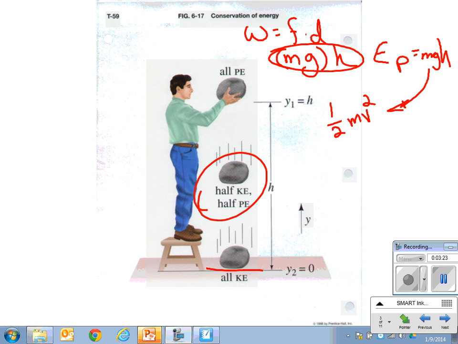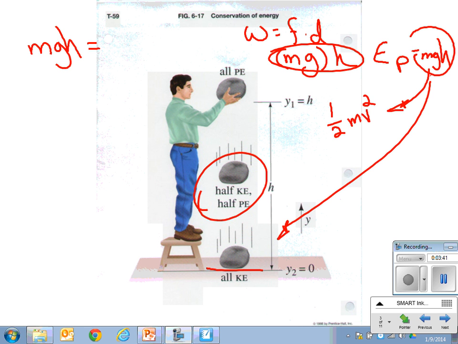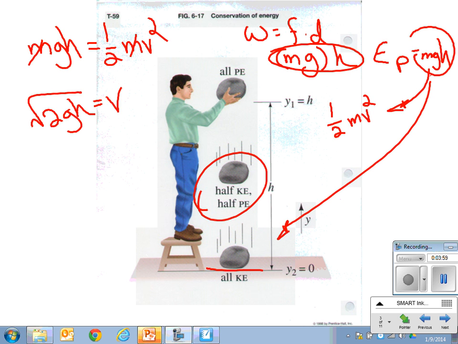You guys always think, well, what's the speed when it hits the ground? Well, 0. But what we mean is what's the speed right before it hits the ground. You can figure that out now because all of this potential energy will have become kinetic energy at that point. Well, you could do a little bit of math. I could take my potential energy, and I could say, hey, it's going to become kinetic energy. Does that make sense? And now look, if I want to solve for how fast it is going to be moving right before it hits the ground, mass cancels out. The square root of 2gh is equal to final velocity.